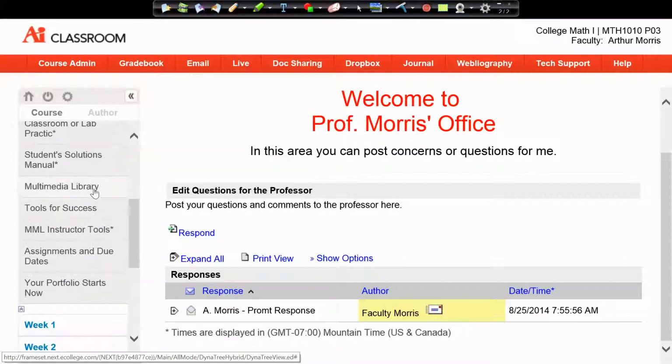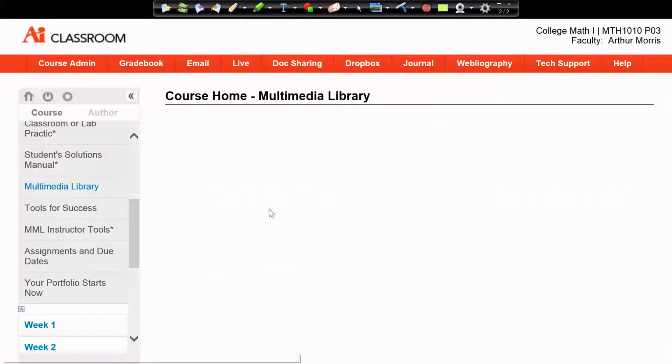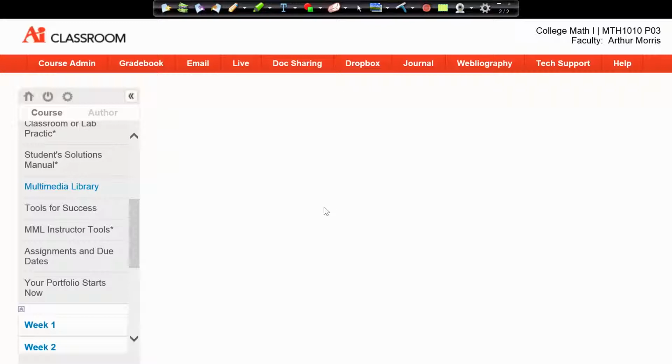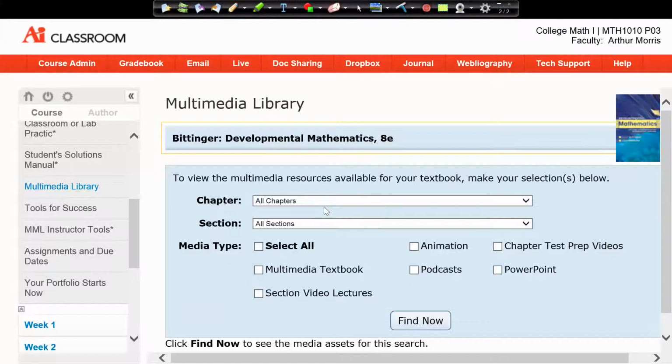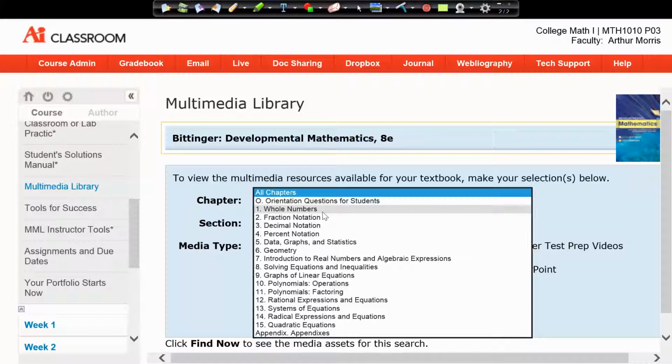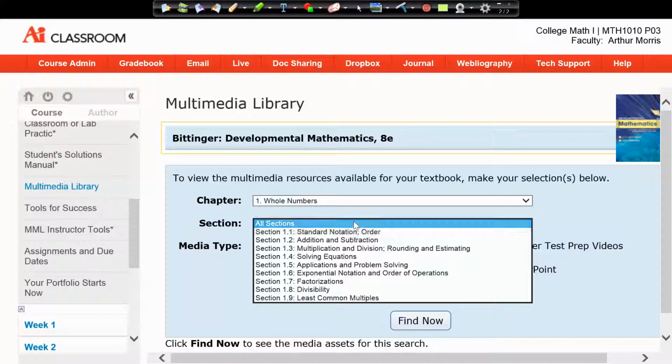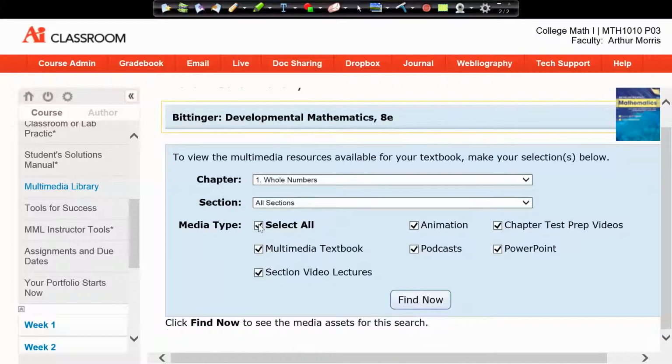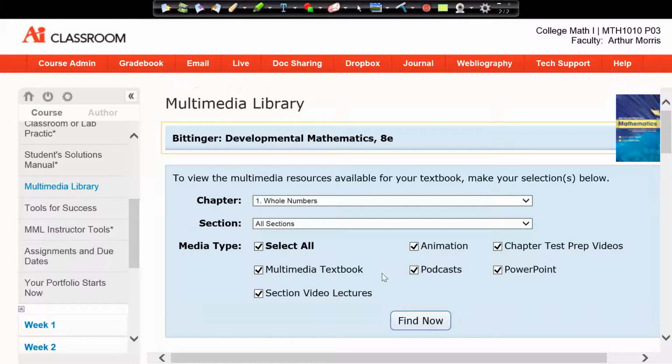All right, you will also have a multimedia library, and this is provided through the textbook. It has information such as PowerPoints and videos, and you can even access the actual textbook in this area. You can go by chapter. You see we have whole numbers, fractions, decimals, and you can pick a particular section if you choose to, or you can leave it as all sections, click select all, and click find now.